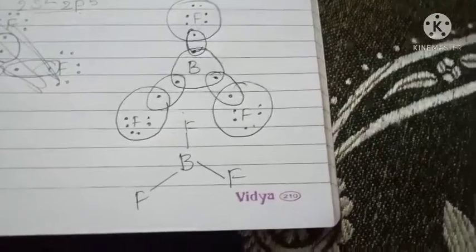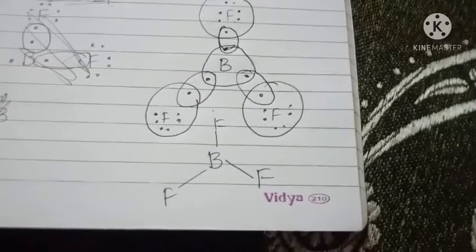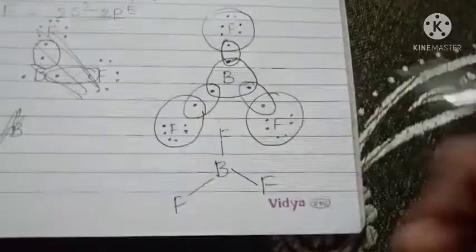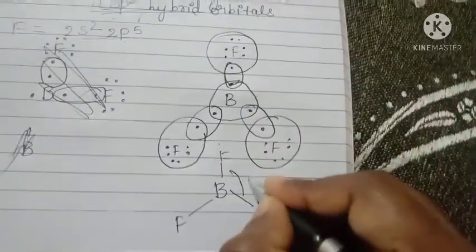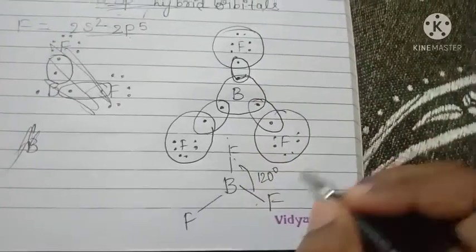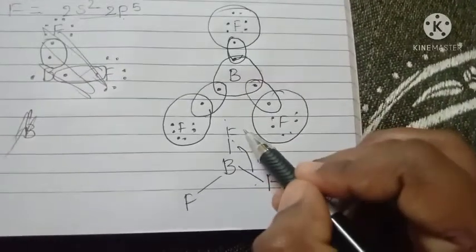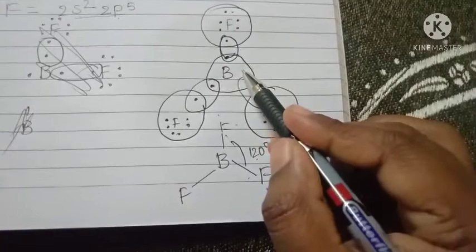The bond angle of boron is 120 degrees. Between the fluorine atoms the bond angle is 120 degrees. Here fluorine also gets an octet structure.